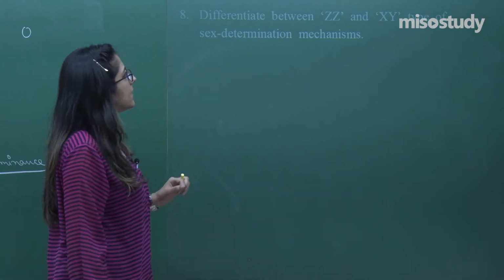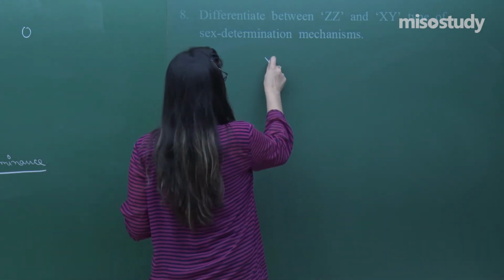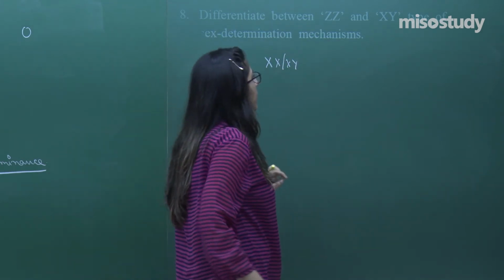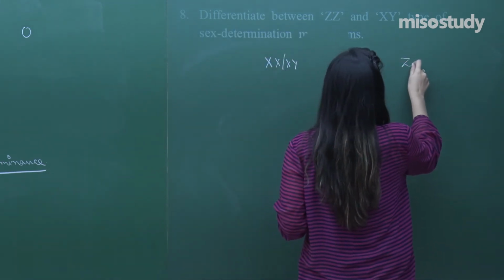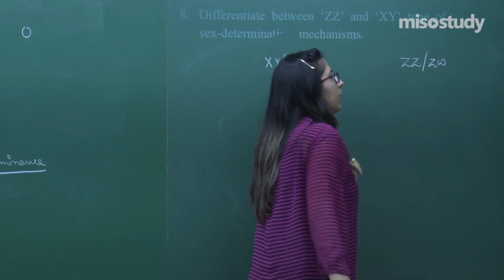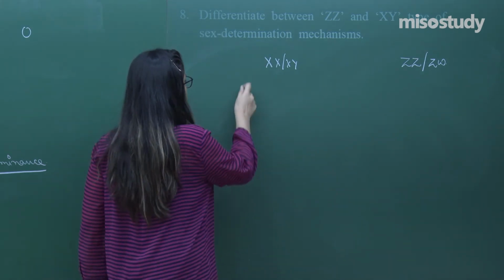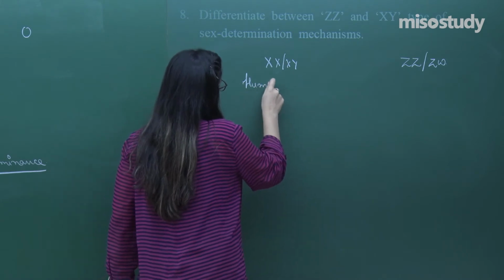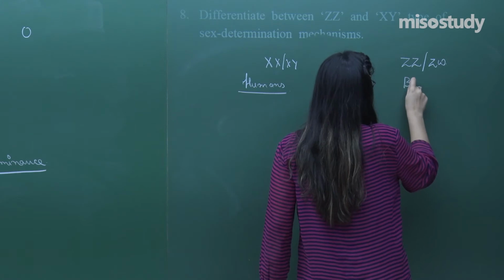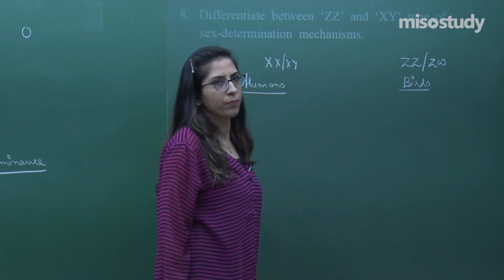Differentiate between ZW-ZZ and XX-XY type of sex determination mechanism. Two mechanisms are there: XX, XY, and the second is called ZZ and ZW. Right. The XX, XY mechanism is present in case of humans, whereas in case of birds and fishes, we have ZZ, ZW, right.